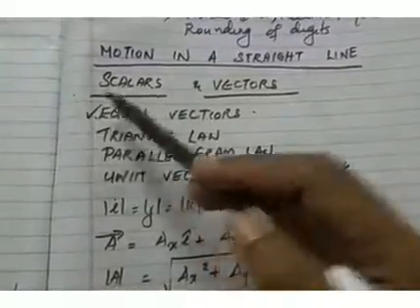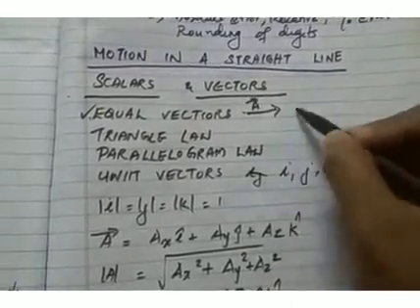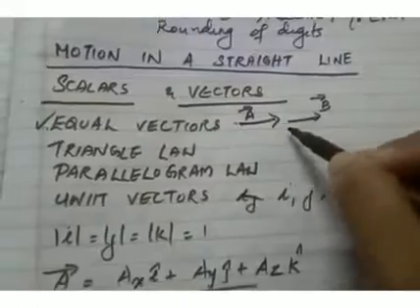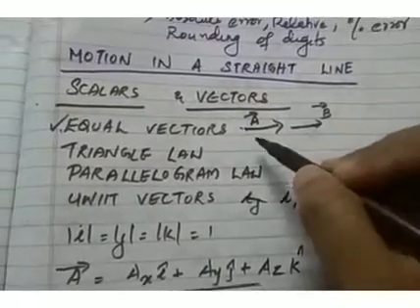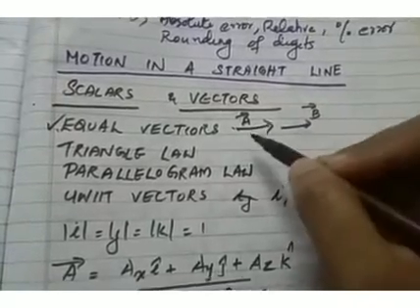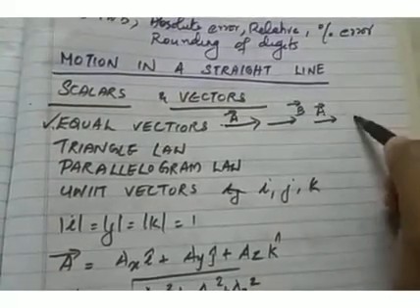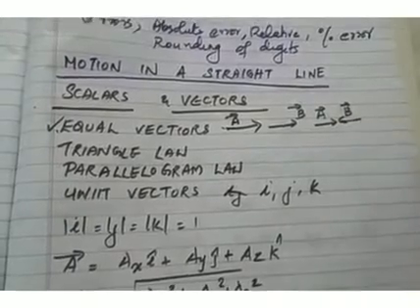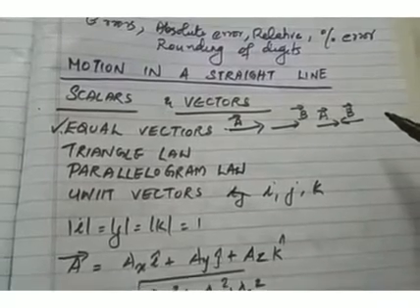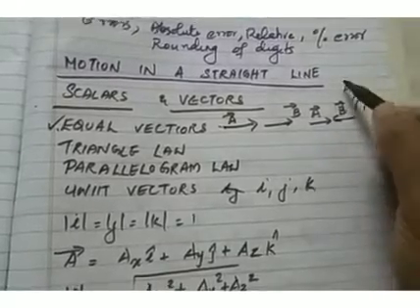And what do you mean by equal vectors? Two vectors A and B are said to be equal. Suppose these are two vectors. This is A and this is B. You can see the length of both the vectors is the same, and both the vectors are pointing along the same direction. So such vectors are equal vectors, those vectors whose magnitude and directions are the same. The length of the vector represents its magnitude. But if you represent vector A like this and vector B like this, these are not equal vectors because these vectors are pointing along different or opposite directions. Similarly, these also form a set of equal vectors.